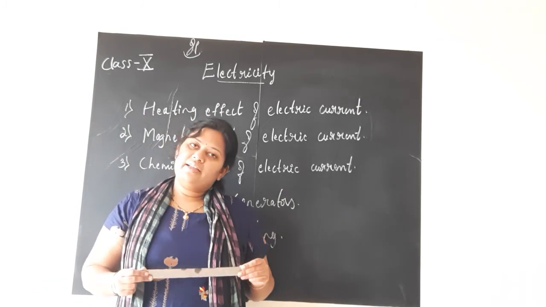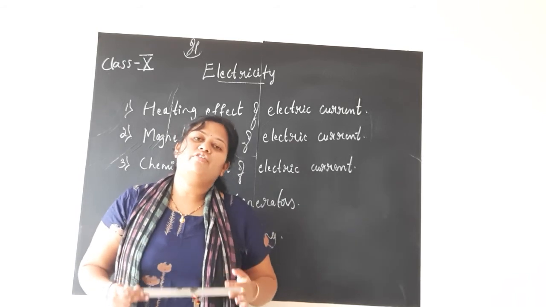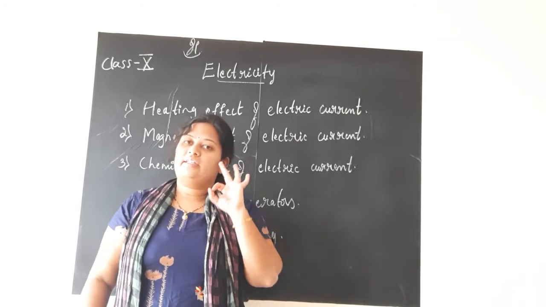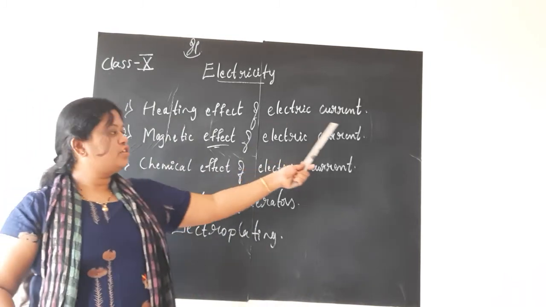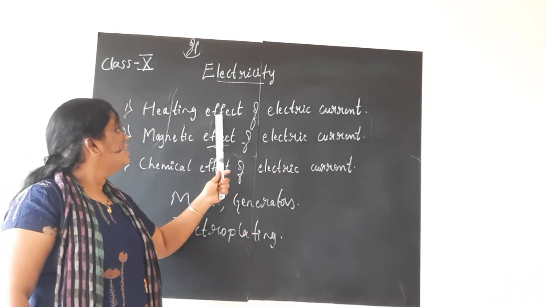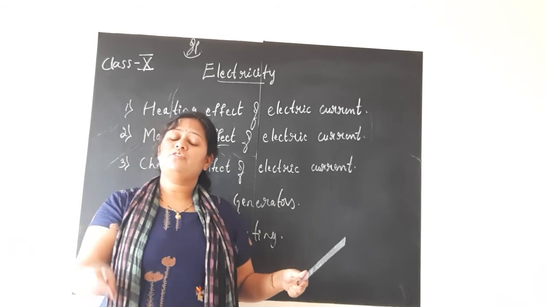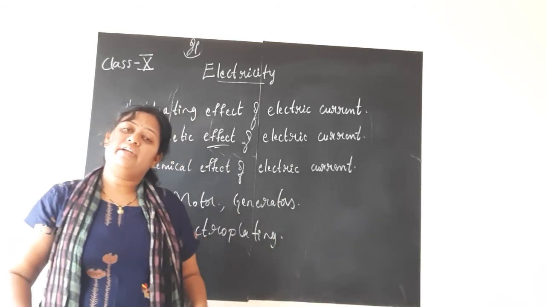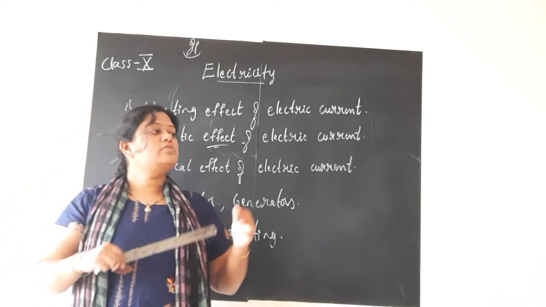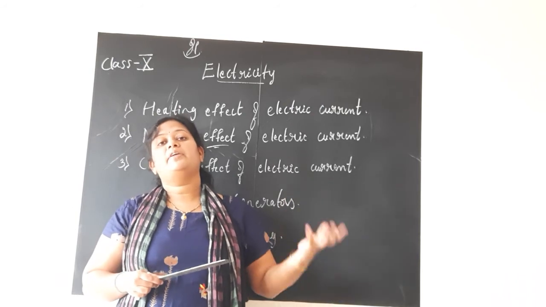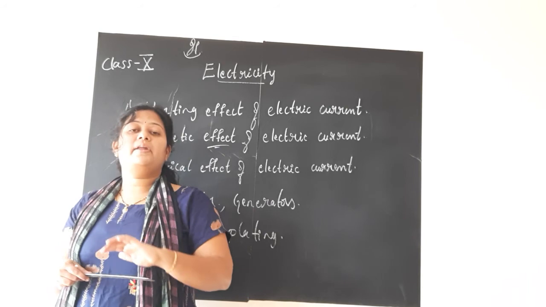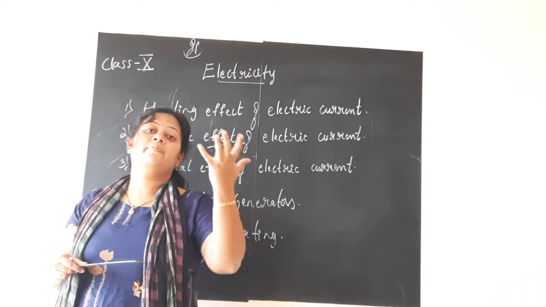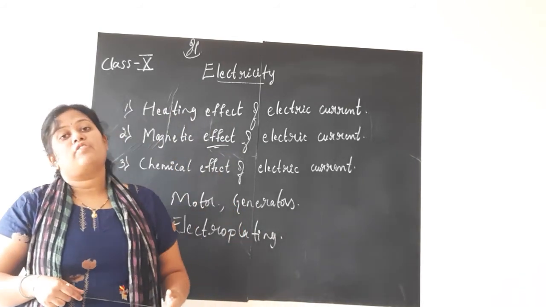As far as the application of electricity is concerned, there are mainly three effects of electric current. The heating effect of electric current is what we are studying in this chapter. So you should exactly know what the heating effect of electric current is. It means when energy is supplied by the battery or power supply, part of the energy is spent for the appliance to work, whereas the other part is dissipated in the form of heat.